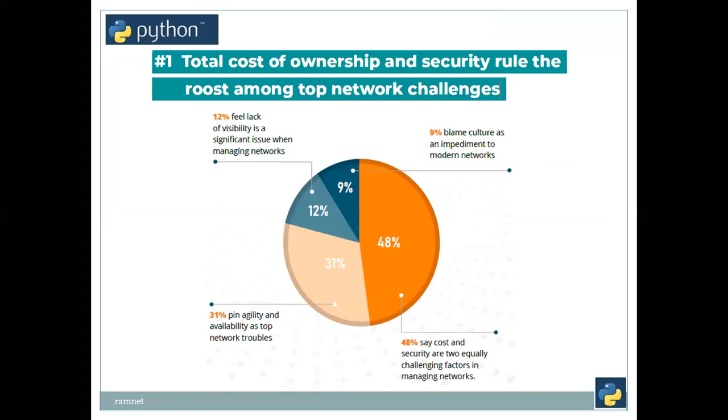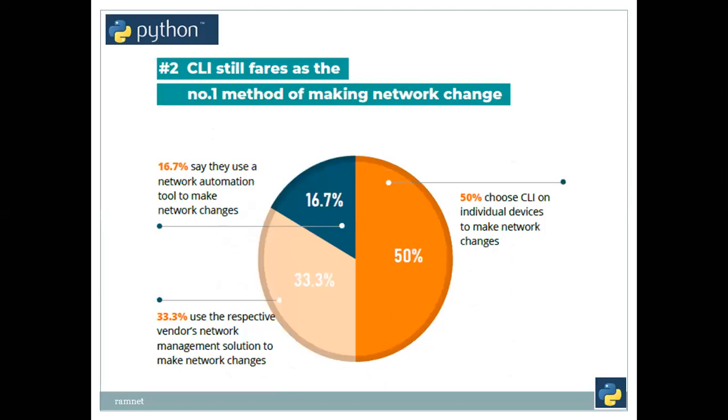And the next one, 31%, say that agility and availability are top network troubles. And 12% say that lack of visibility is a significant issue when managing the networks. 9% say that blame culture is an impediment to modern networks. So people still believe that the CLI will do wonders, but the CLI alone will not do that. Now the next slide. 50% of the people choose the CLI on individual devices to make network changes, and 33% are inclined towards a vendor's network management solution to make the network changes.